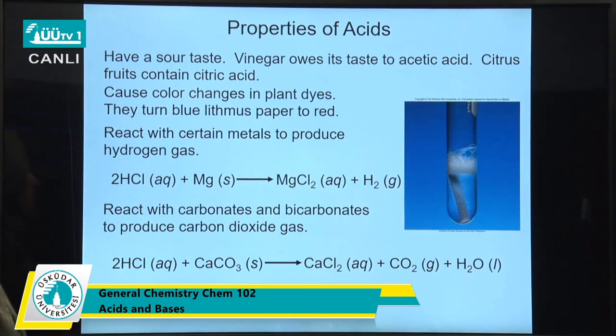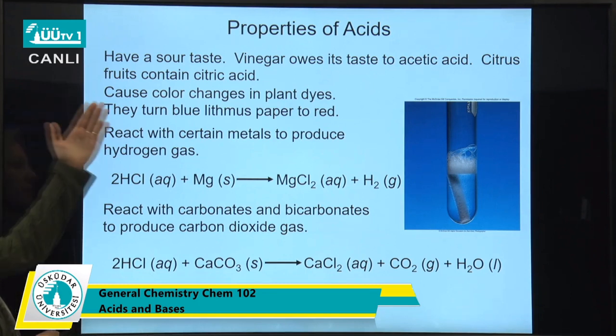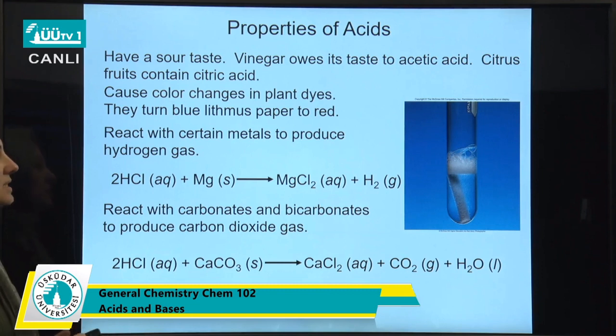Let's start with the properties of acids first. So acids and bases are also widely used in everyday life. Acids have a sour taste. For instance, vinegar owes its taste to acetic acid. Citrus fruits also contain citric acid. Acids cause color changes in plant dyes. They turn blue litmus paper to red, and they react with certain metals to produce hydrogen gas.